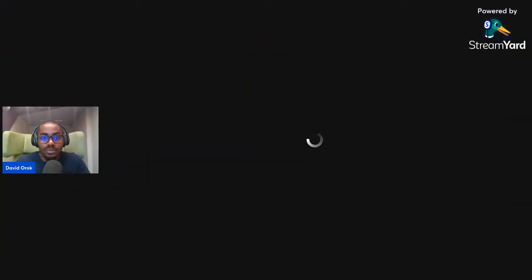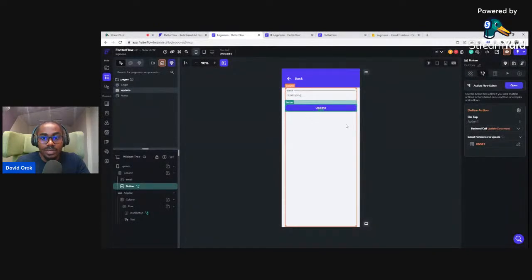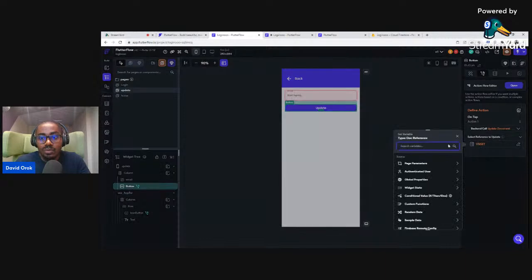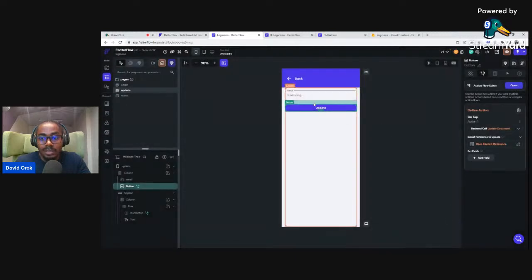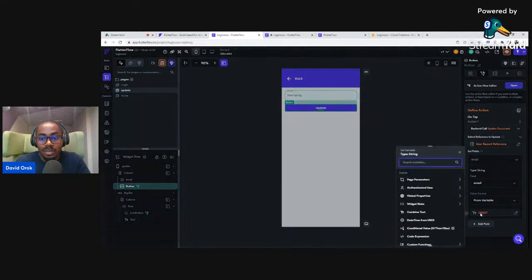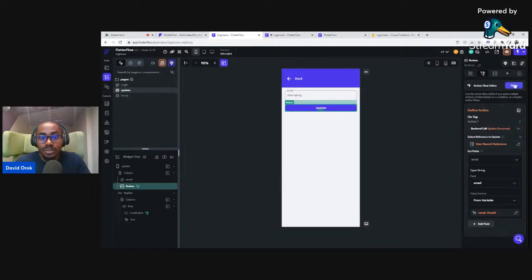But I will just go ahead and share my screen again quickly, and then we try to see if we can just do it. So the update part is what we wanted to get done, and so to update, it's just email and update, and so backend call update document. We want to update just the authenticated user. So we come here to user reference, and then we say confirm. And I think that's it. Then we can just click on add fields. We want to just update the email. We go to specific value, change it to from variable, and come to the widget state and pick the email. And that's it. So we are good with this right now.